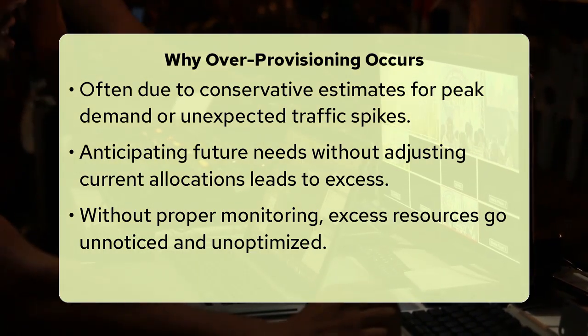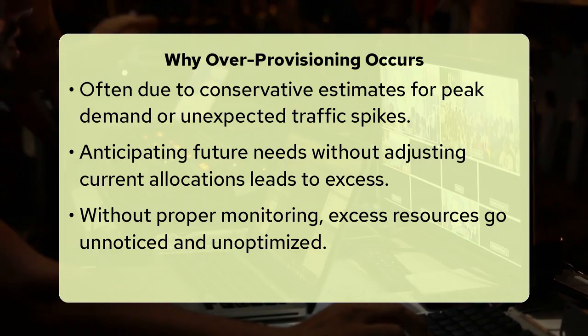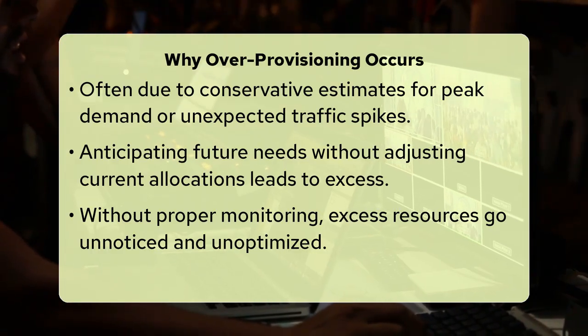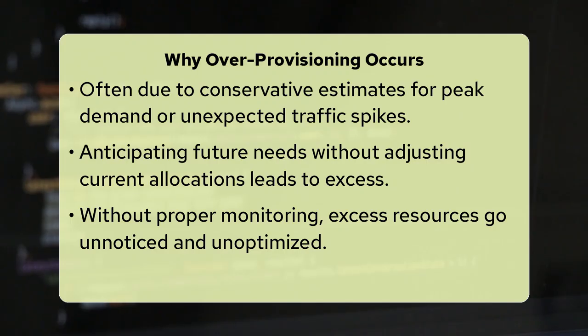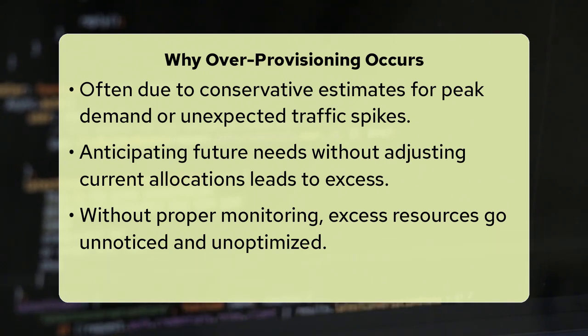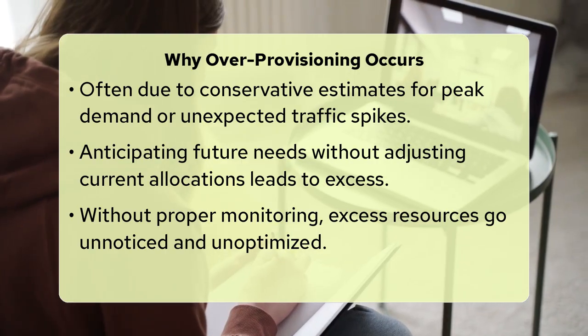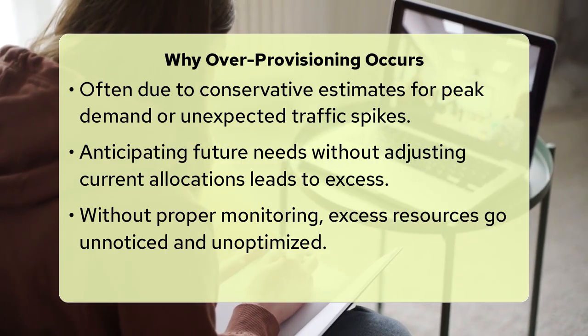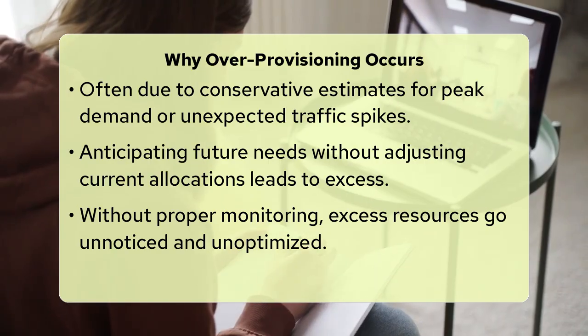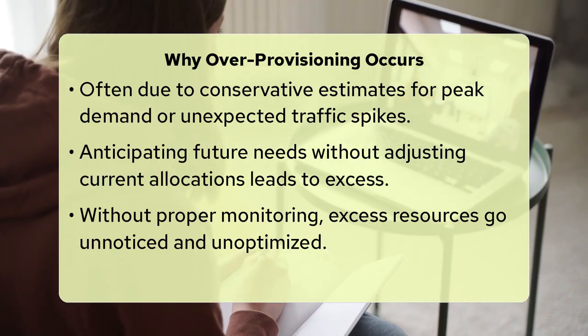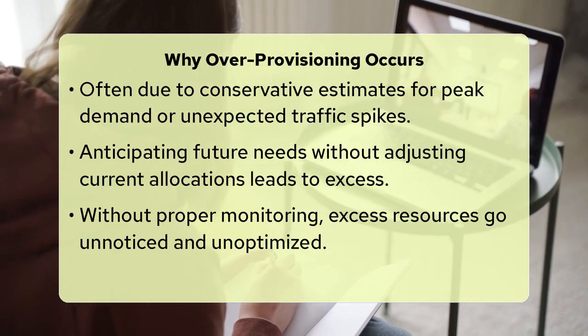To effectively identify overprovisioning, start by collecting comprehensive metrics for all your cloud resources. This means diligently monitoring key indicators like CPU utilization, memory consumption, disk I/O operations per second, and network throughput across your virtual machines, databases, and storage. Next, analyze this historical data over a significant period, typically several weeks or even months, to establish clear baselines and identify both average and peak usage patterns.